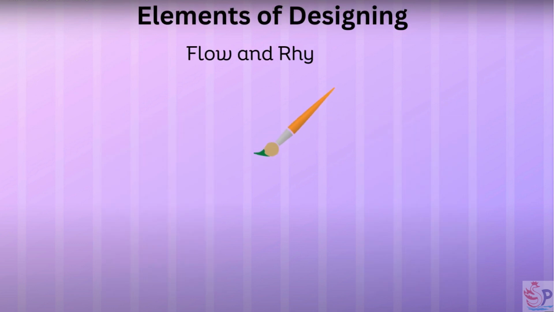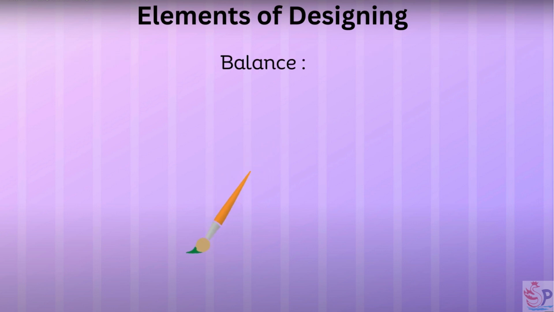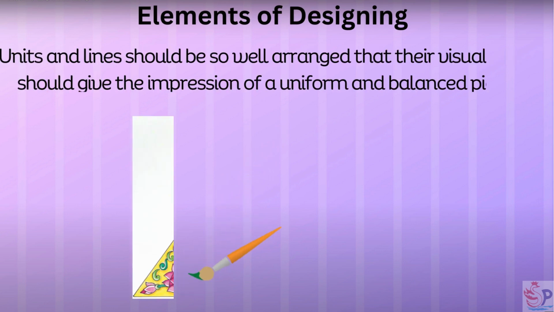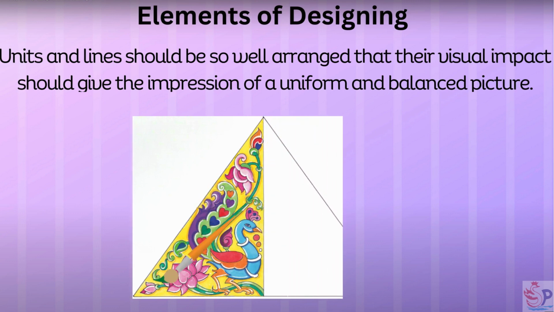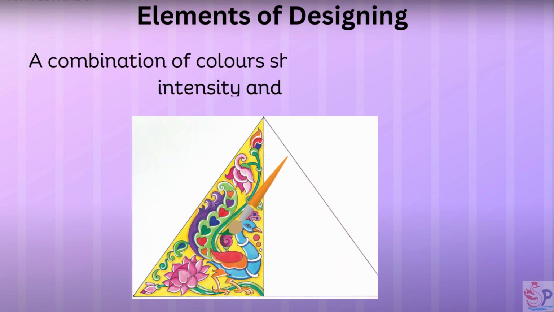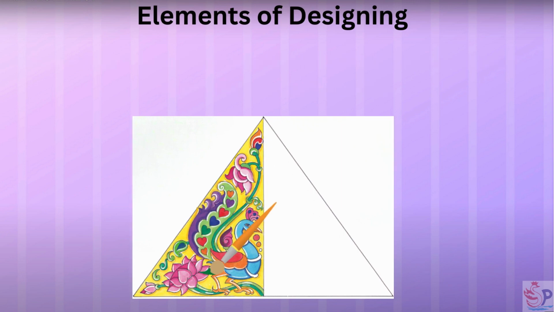Elements of designing: flow and rhythm. Continuous flow and rhythm is imperative in a design. Balance. Units and lines should be so well arranged that their visual impact should give the impression of a uniformed and balanced picture. Combination of colors should also have the same intensity and uniformity.